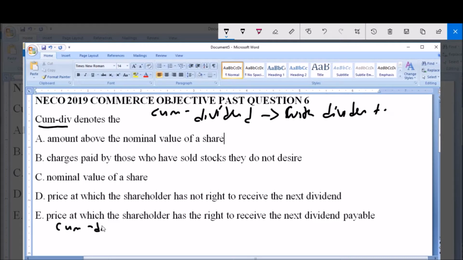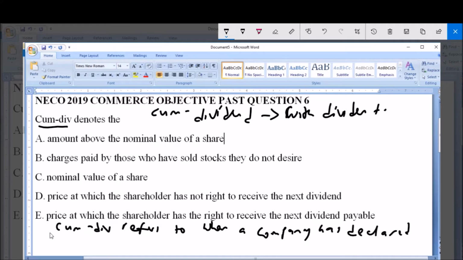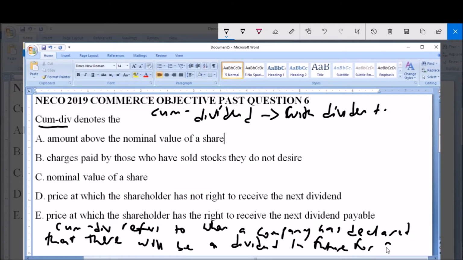Cum div refers to when a company has declared that there will be a dividend in future for shares. So for shares to be sold, shares that have dividend, payable dividend in the future, are known as shares cum div or shares with dividend.